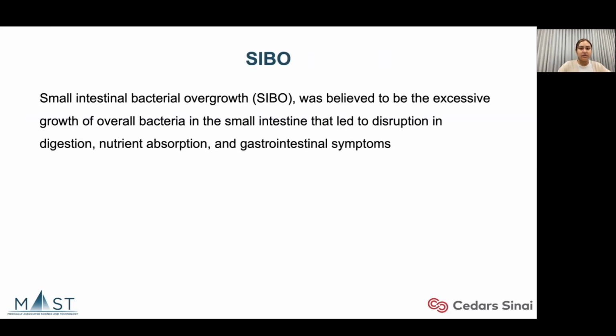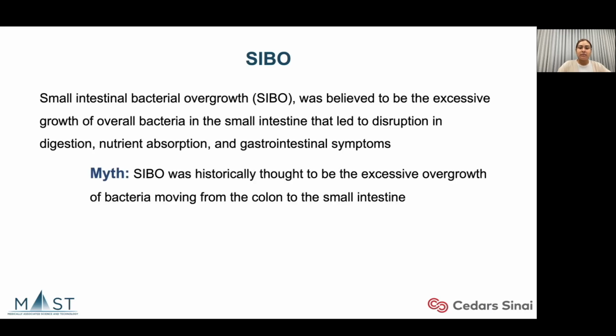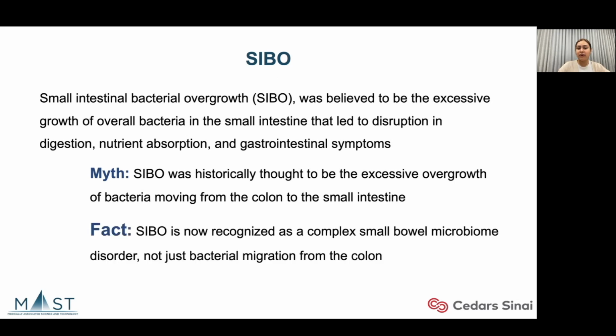Small intestinal bacterial overgrowth was believed to be the excessive growth of overall bacteria in the small intestine that led to disruption in digestion, nutrient absorption, and gastrointestinal symptoms. SIBO was historically thought to be the excessive growth of bacteria moving from the colon to the small intestine. SIBO is now recognized as a complex small bowel microbiome disorder, not just bacterial migration from the colon.